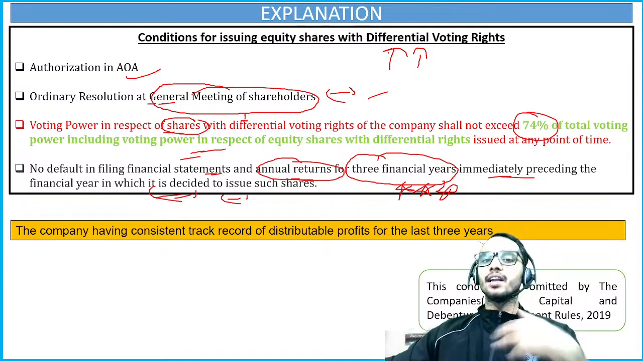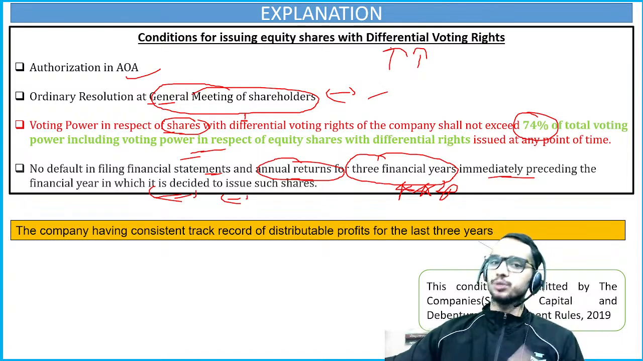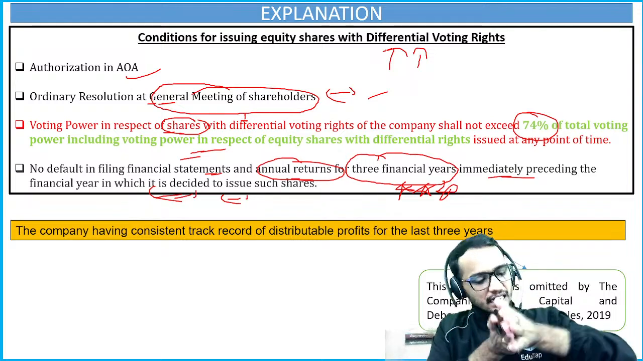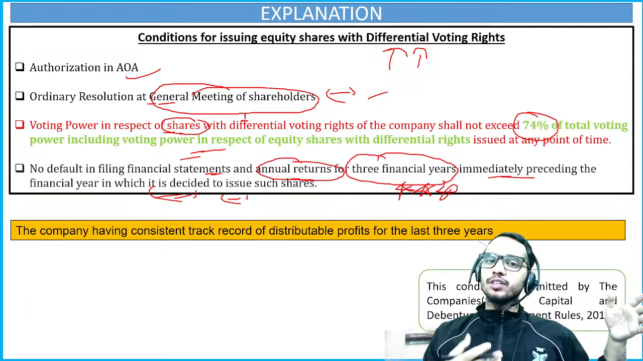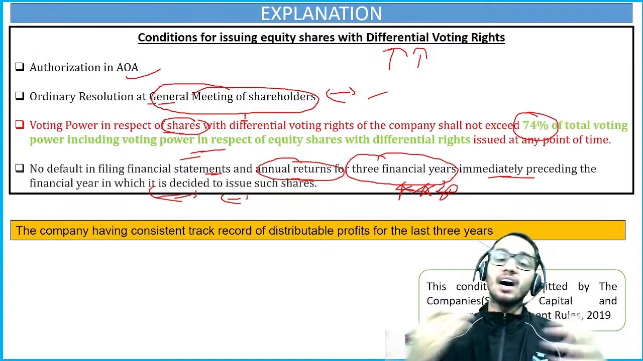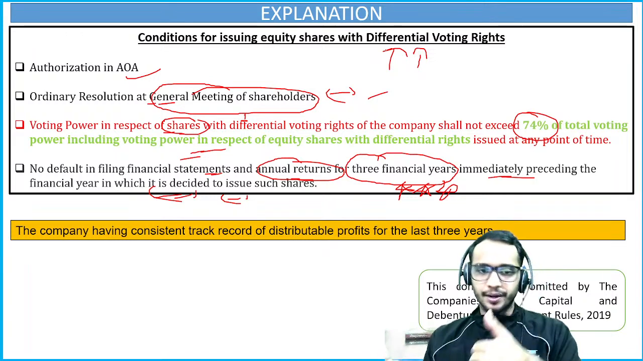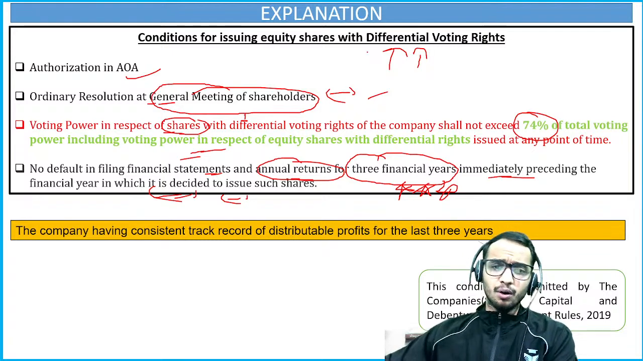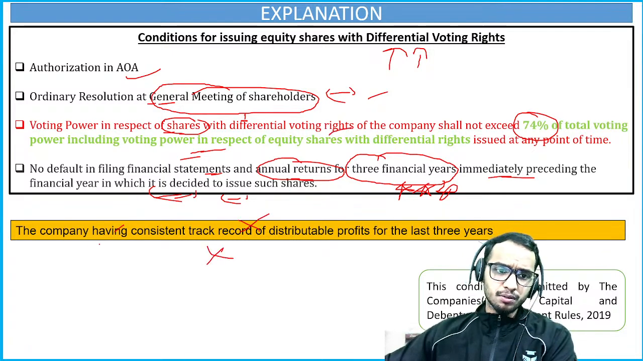So if we are deciding right now to issue these DVRs, then for the preceding 3 years we should not be in default in filing our returns to the ROC. Correct? Now there was one more condition, but this has now been eliminated. Okay, this has been omitted. So you don't have to remember this.